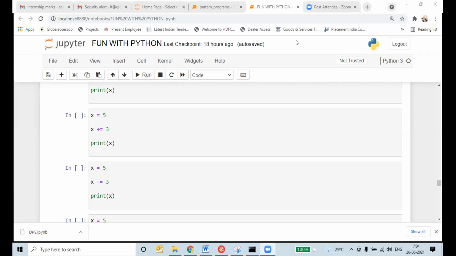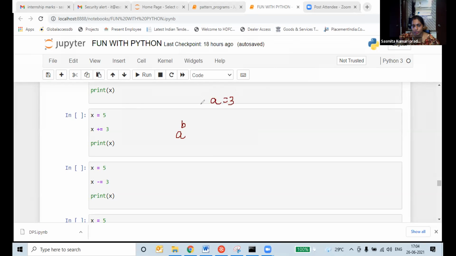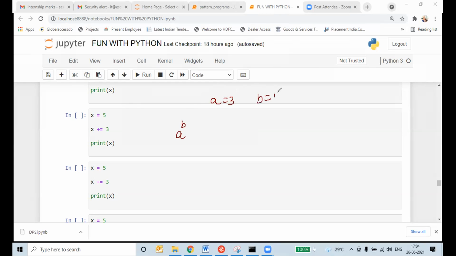I'm not understanding. If A is equal to 3 and B is equal to 4, should I multiply the 3 or the 4?